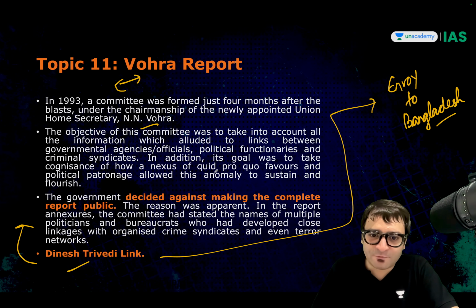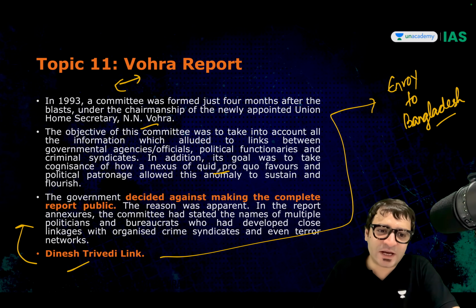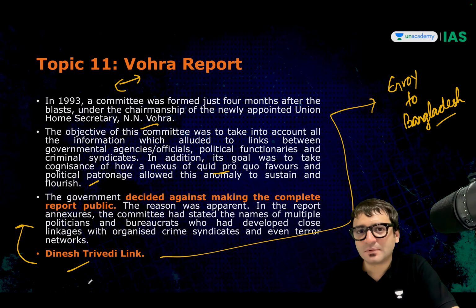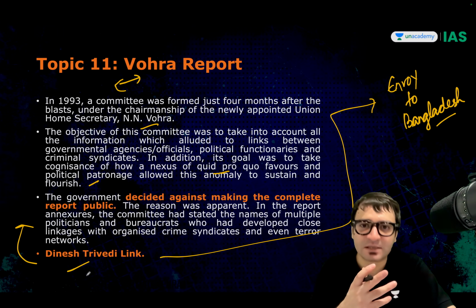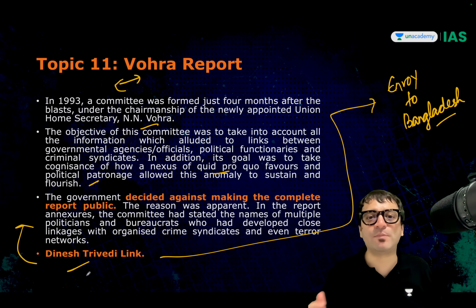And there seems to be some form of quid pro quo. There are these gangs which get political patronage. Please investigate this nexus or criminalization of politics.